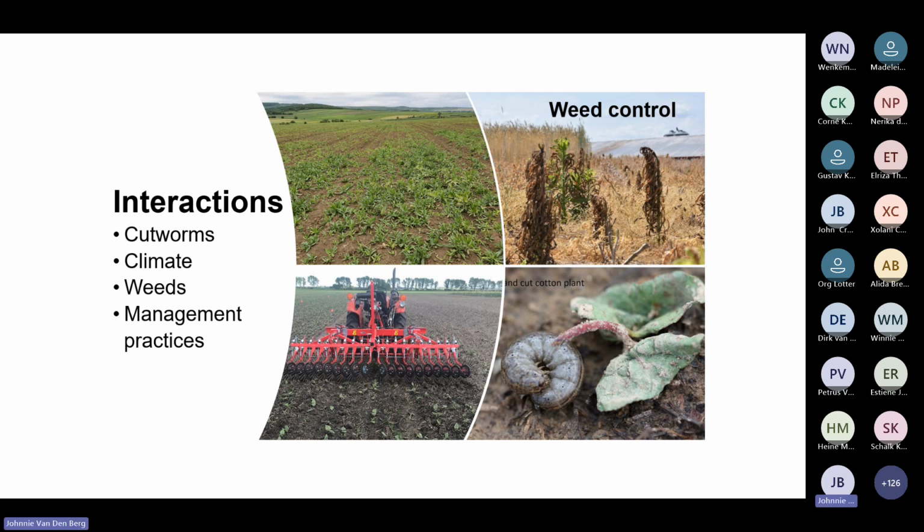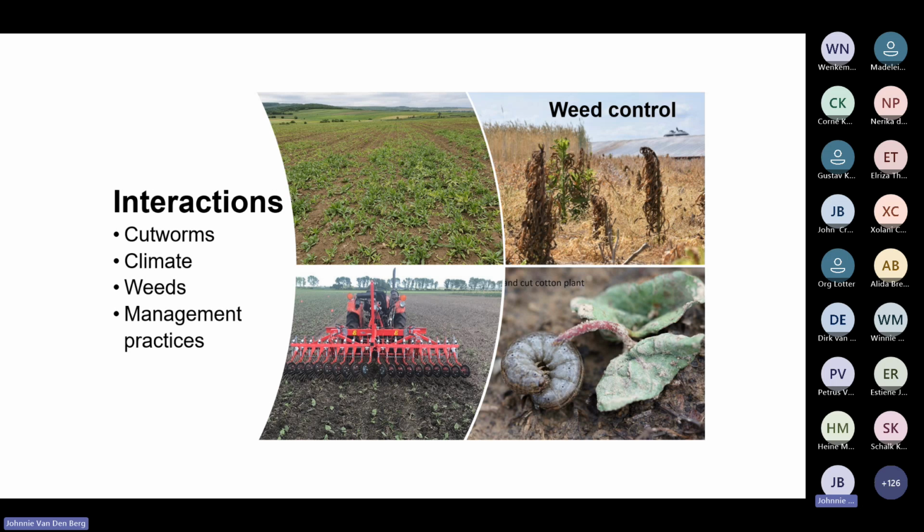And if we look at cutworm damage or cutworm problems in crops, it's all about the interaction between the insect itself, the climate, the weeds, and the weed management practices. And I do not even mention insecticides here, because the root cause of the cutworm pest problem is management practices which changed over the last 15 years in grain crops and the presence of weeds on fields.